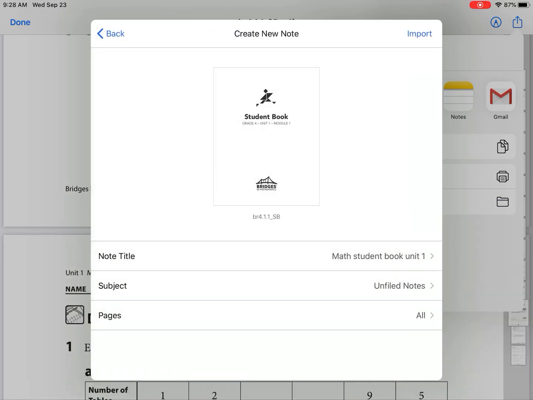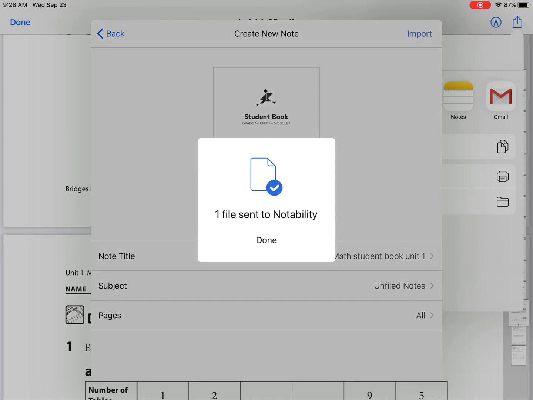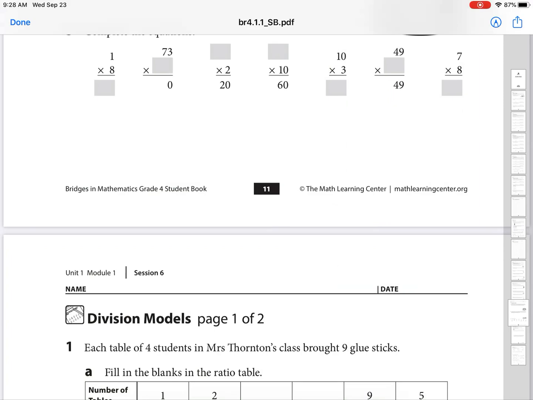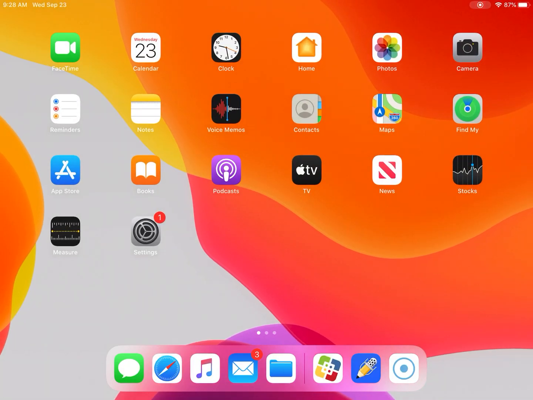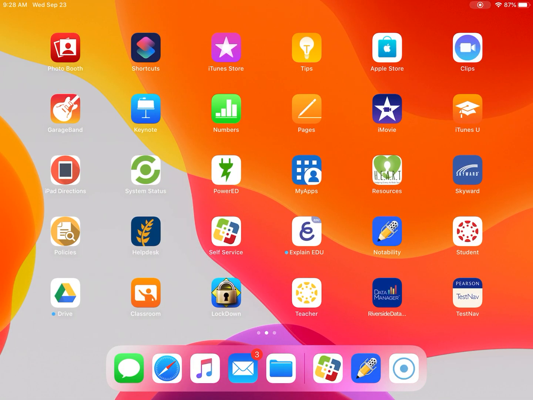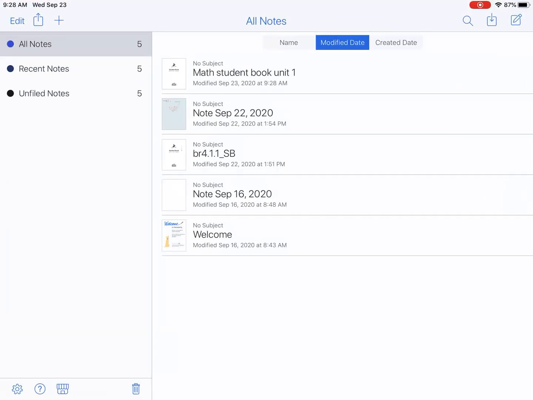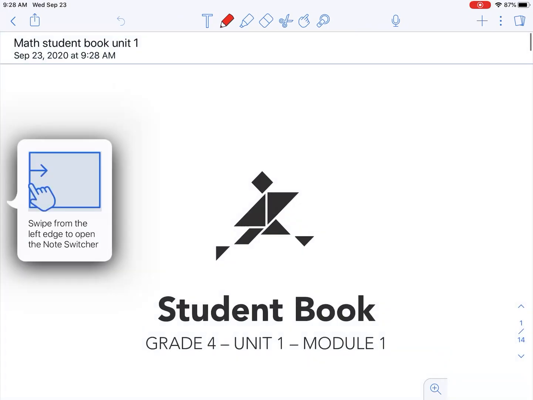Okay, so I press back, I change the title, and I want to import all pages. So up in the top corner, I will say Import. And it says one file sent to Notability. I tap Done, go to my home screen, and I need to find the Notability app. You might need to swipe a little bit, and I see where it is. And then here are all of my notes. So here's the new one I just created. It said Math Student Book 1.